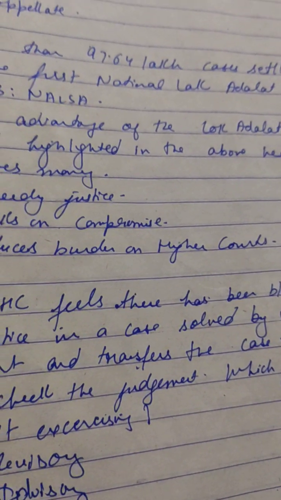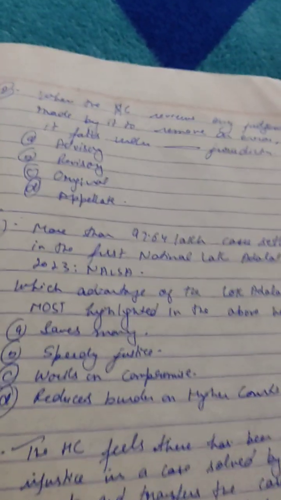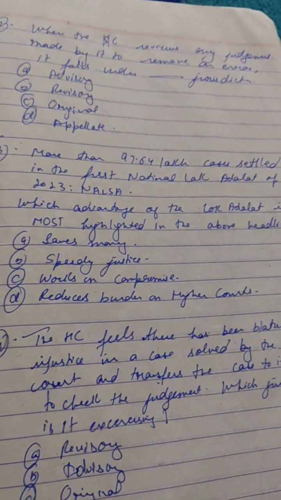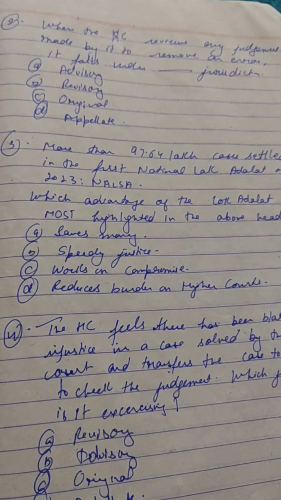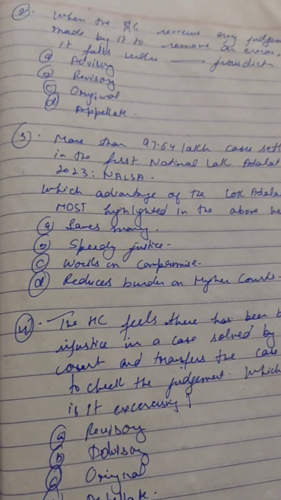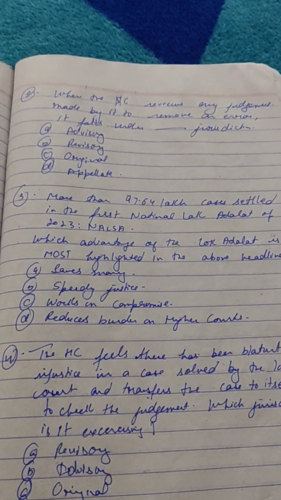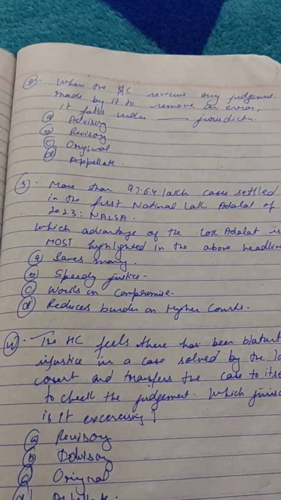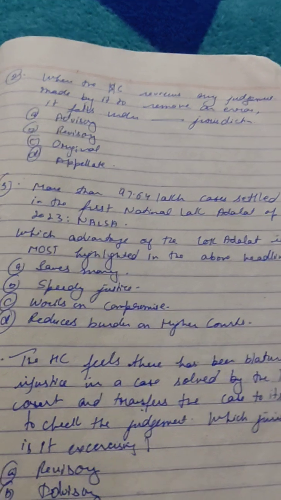Second MCQ states that when the High Court reviews any judgment made by it to remove any error, it falls under dash jurisdiction. A. Advisory, B. Revisory, C. Original, D. Appellate. So in this case, you are to write the jurisdiction when the High Court reviews any judgment made by it to remove any error. What kind of jurisdiction is this?